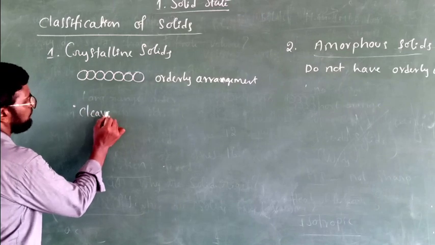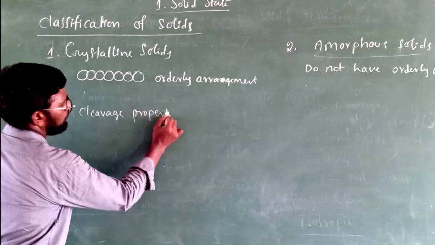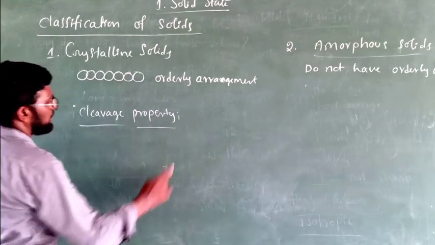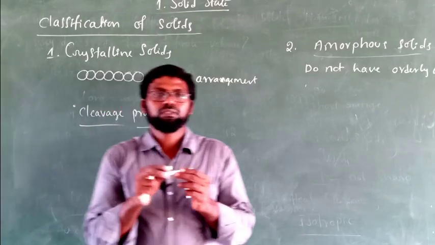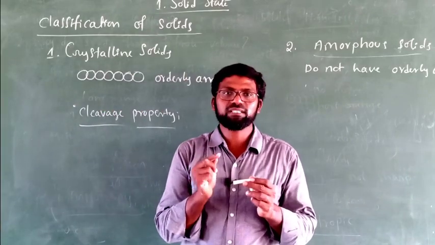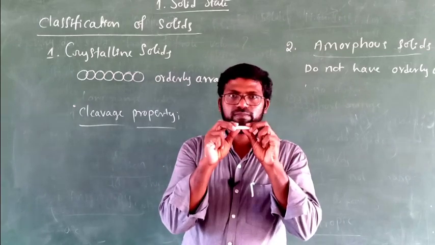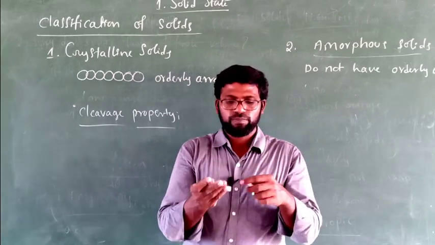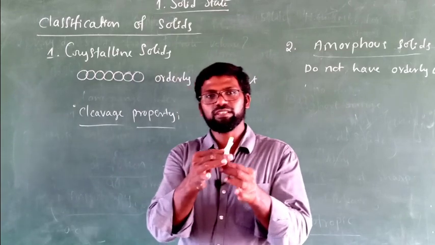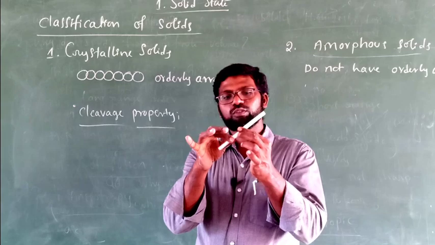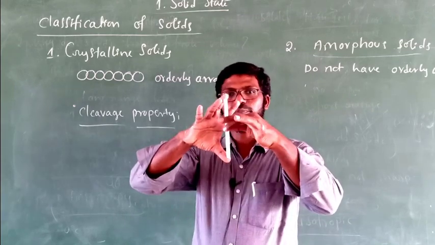Okay, next, cleavage property. Cleavage property means when we cut with a sharp edged tool like a knife, they cut into 2 pieces. Suppose I have joined these 2 chalk pieces, just for instance, consider this is actually one piece.